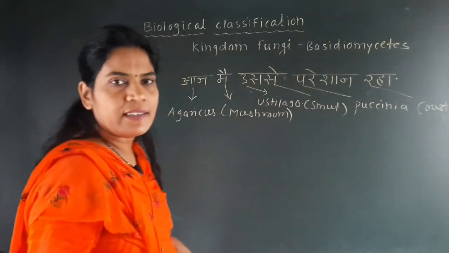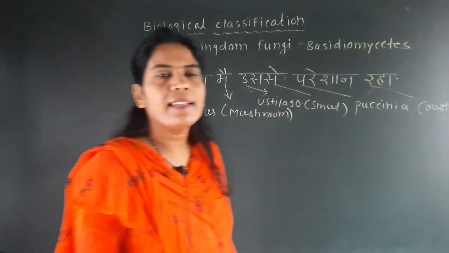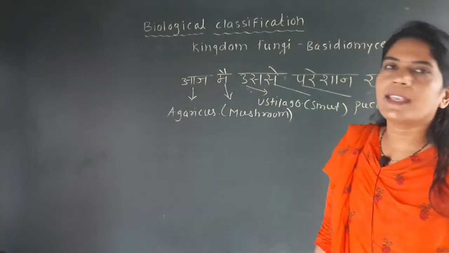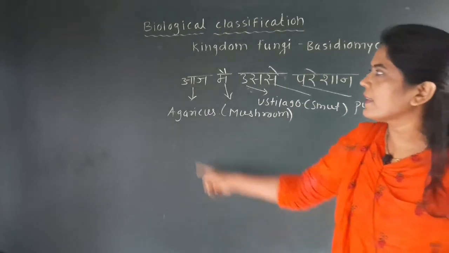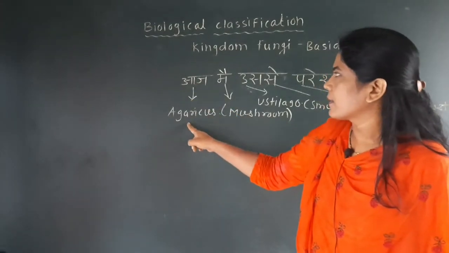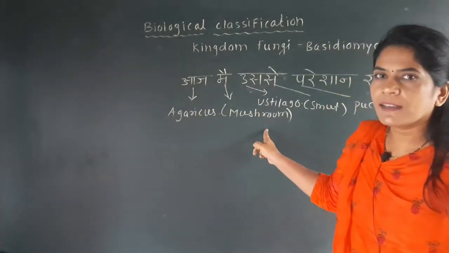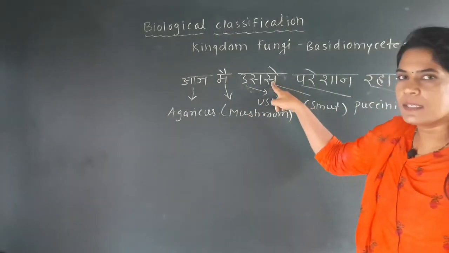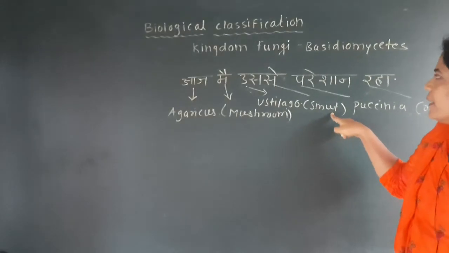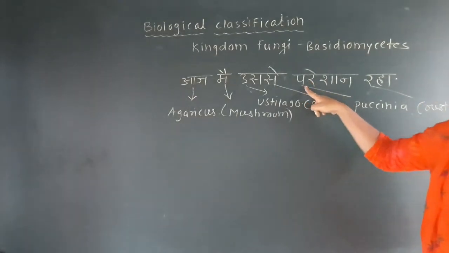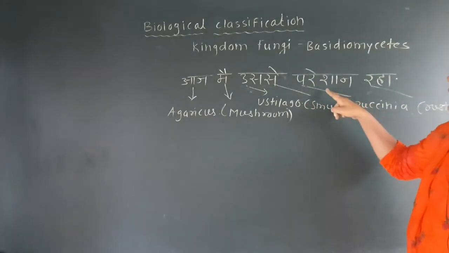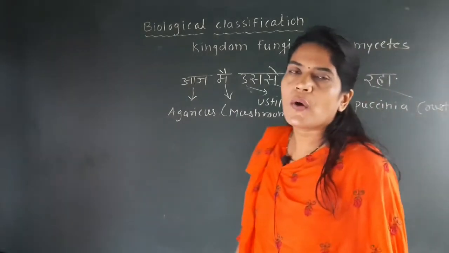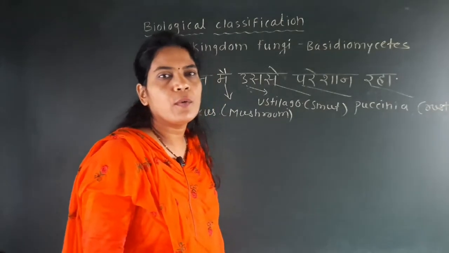One interesting thing is that by this trick, आज मैं उससे परेशान रहा, we can understand the examples of Basidiomycetes: Agaricus, with the common name mushroom; Ustilago, with the common name smut; Puccinia, and rust. So this is the trick for the group Basidiomycetes.